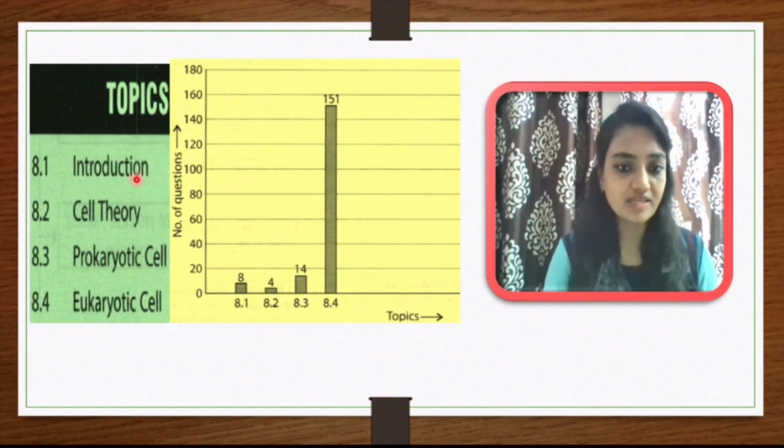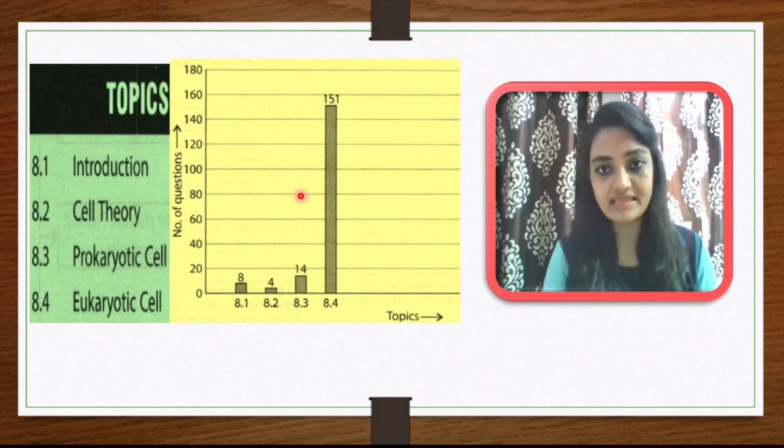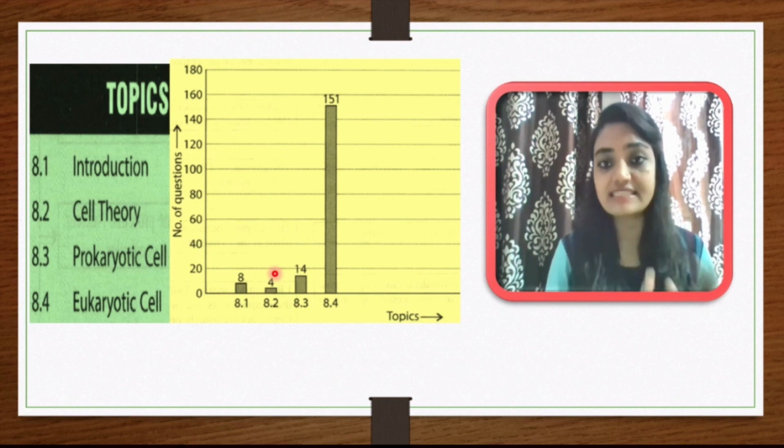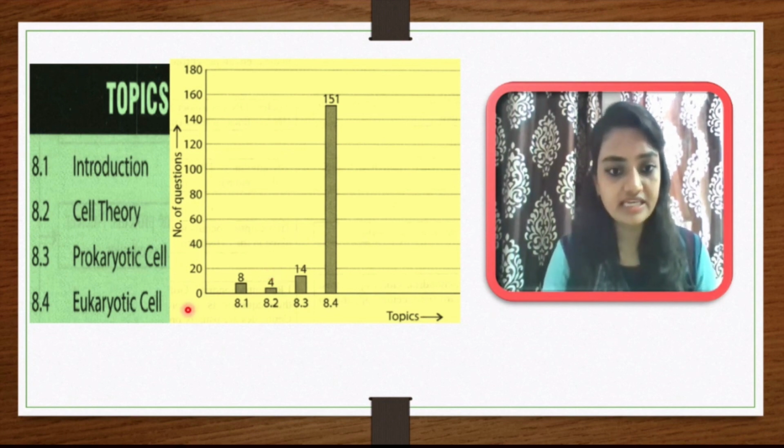Here on the screen, you can see an analysis of the last 10 years of questions. From this chapter, you can understand that 4 topics are there. Out of these 4 topics, from introduction, 8 questions were asked. From the cell theory, 4 questions were asked. From the prokaryotic cell, 14 questions were asked, and from the eukaryotic cell, 151 questions were asked in the NEET examination. This is the analysis of the last 10 years, so you can get the idea which topic is most important in this chapter.